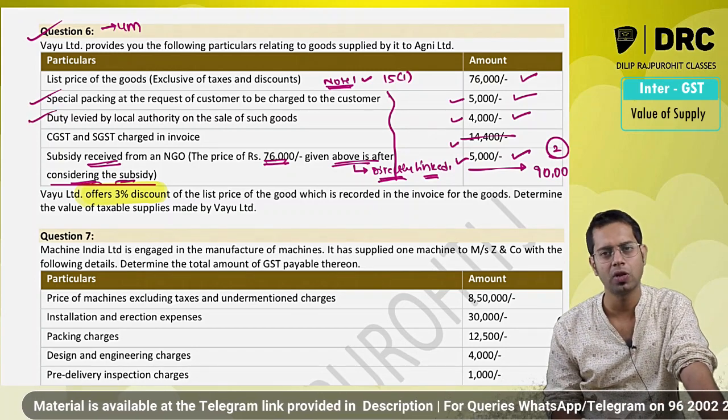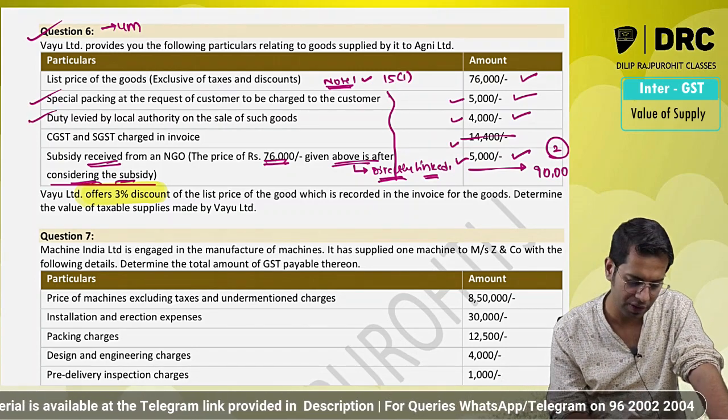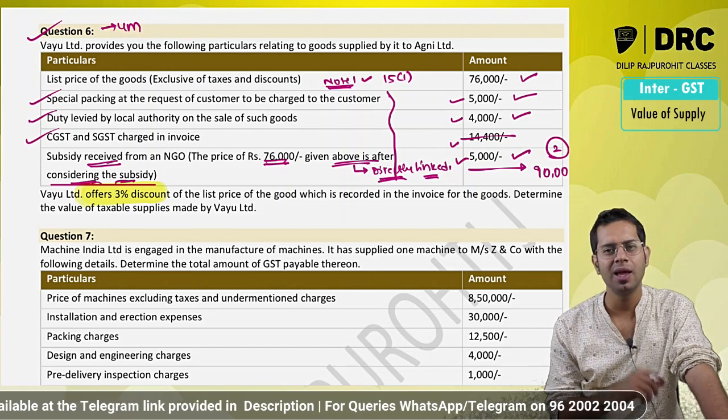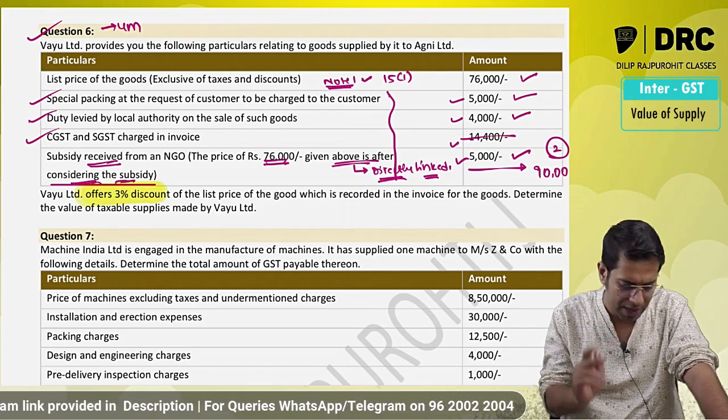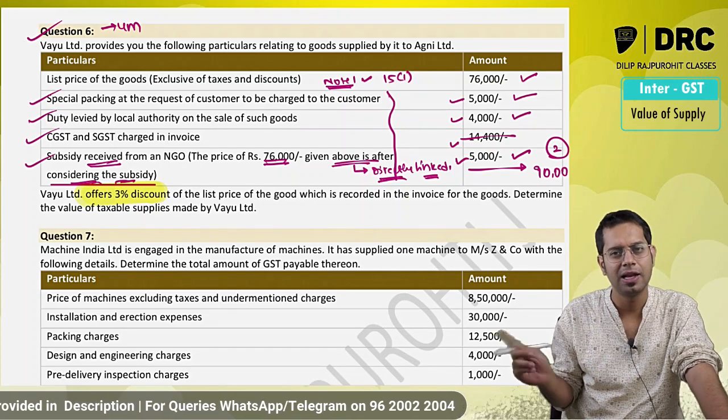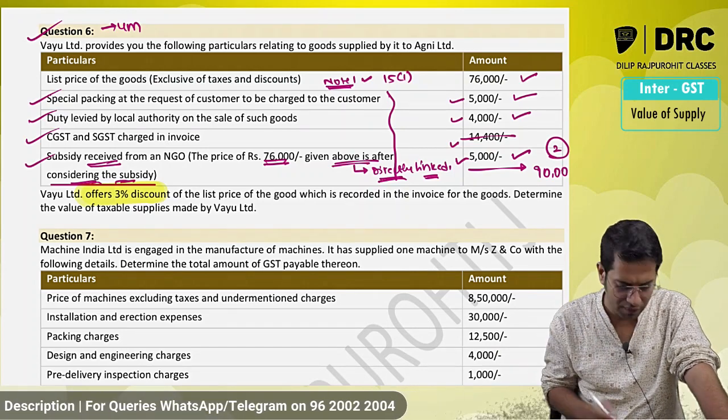Duties collected by the local authority will be added in value of supply as per section 15 subsection 2. CGST and SGST will not be added in value of supply, because taxes under GST law should not be added in value of supply. Subsidy directly linked to the price will be included or added in value of supply.